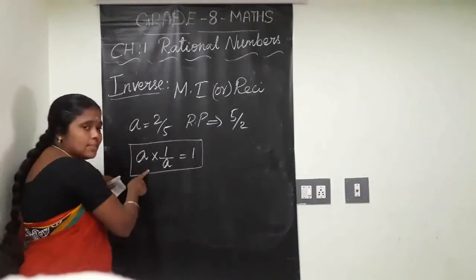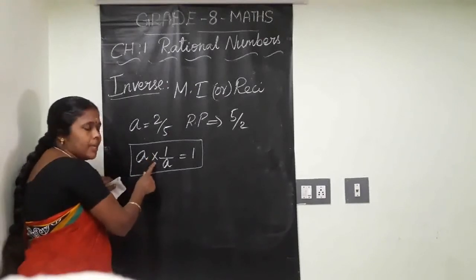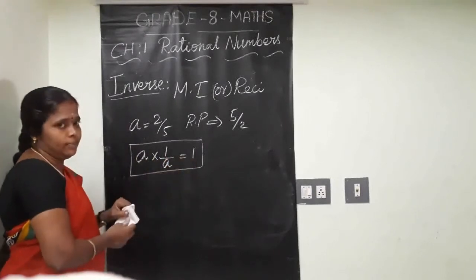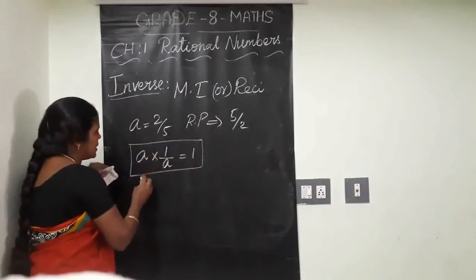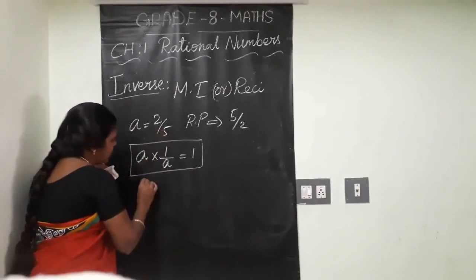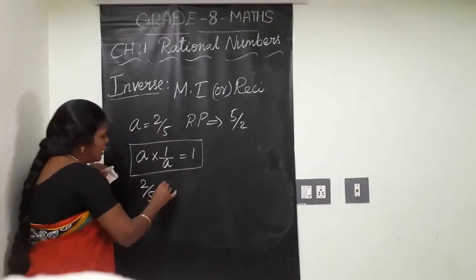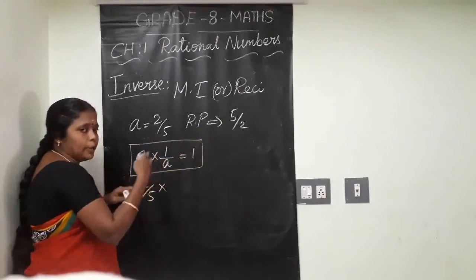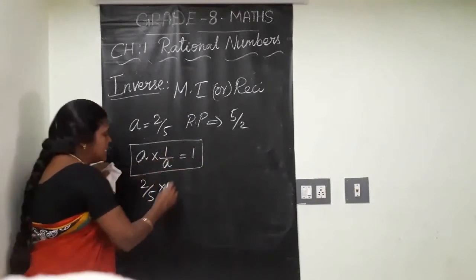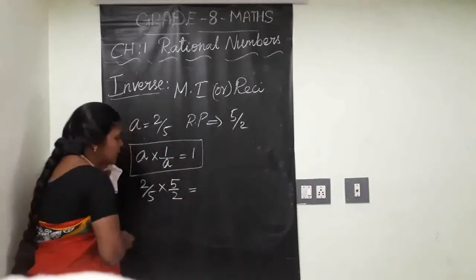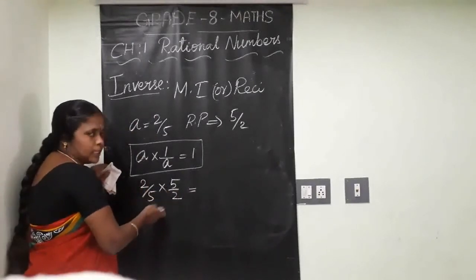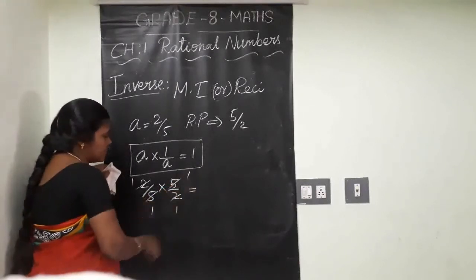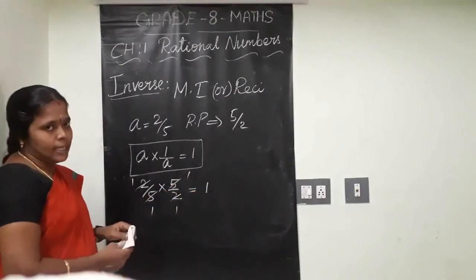For example, what is this result? See, again I am telling product of any rational number and its reciprocal is always 1. How we can check? See, take this value for A equal to 2 by 5. Multiply with which? By that reciprocal. Reciprocal means the numerator denominator of the fraction to be changed. So 5 by 2. Solve this. 2 5s are 10, 5 2s are 10. Otherwise if you cancel also 1 2 is 2, 1 5 is 5. Answer is finally 1.